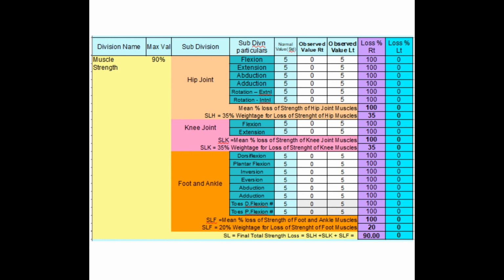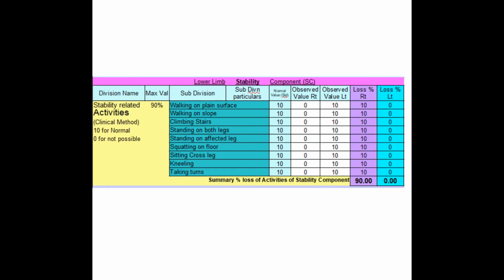Now we are left with muscle strength division of the mobility component. Let us check if we get maximum value 90% here also. Yes, we got 90% at the end. Finally, at the end we have got total value of stability component 90%. We check that Gazette has 9 stability related activities of 10 points each, and because they are already weighted and designed in such a way, you will get 90% if all the stability related activities are 0. Finally, Gazette is right.